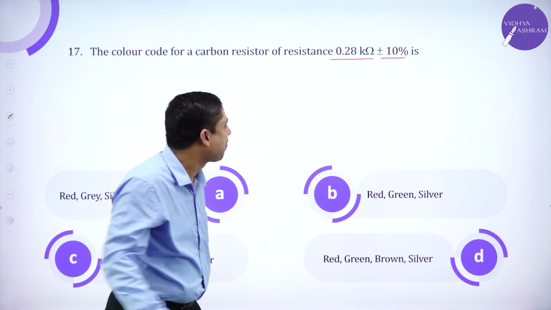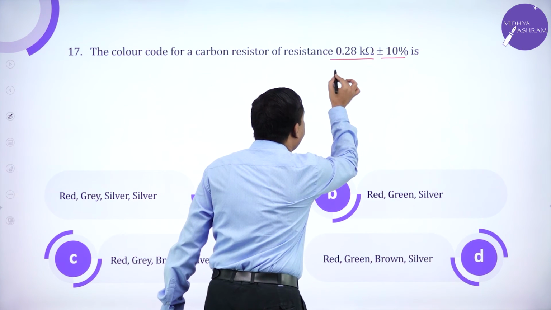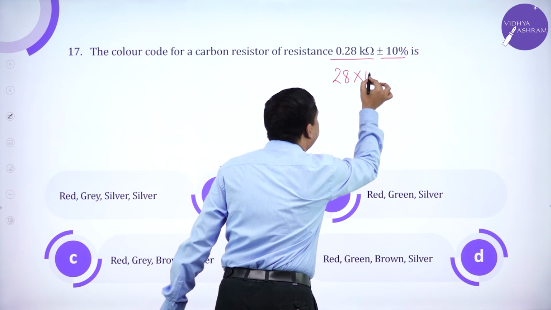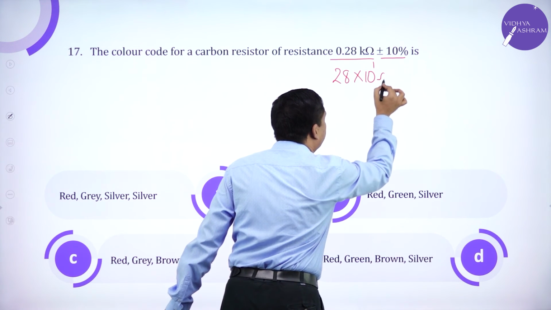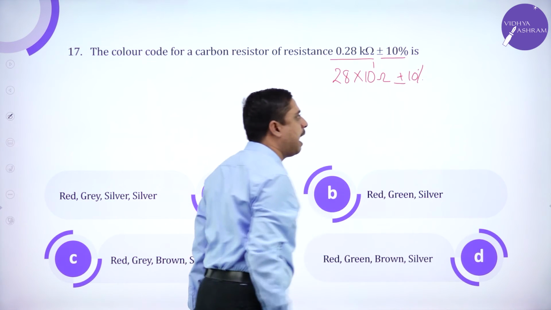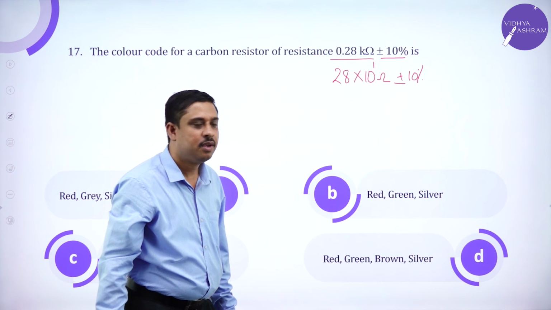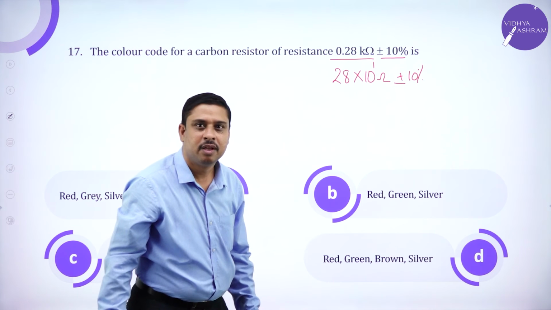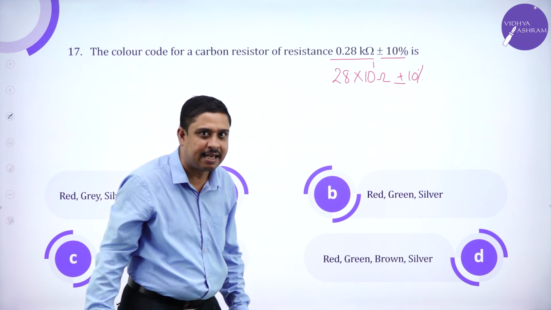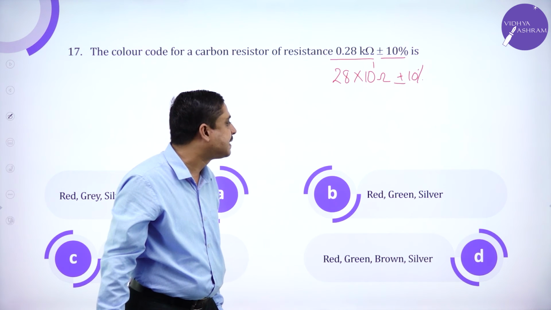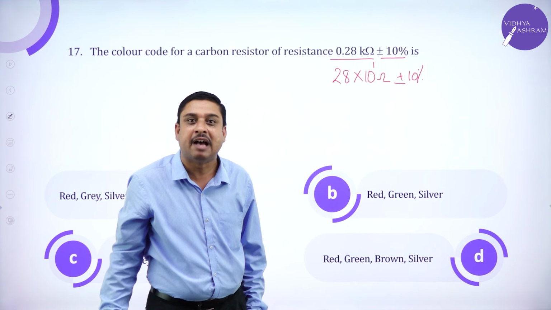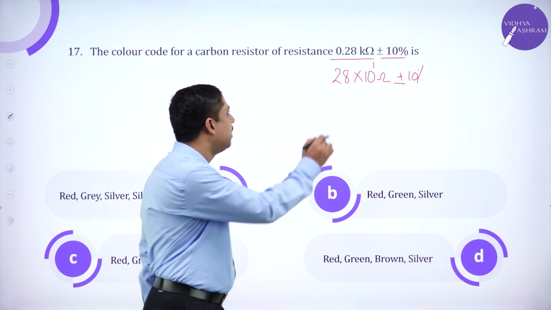I simplify this and write 28 into 10 power 1 ohm plus or minus 10%. Which color has tolerance 10%? It has to be silver. So the option I take should have silver.